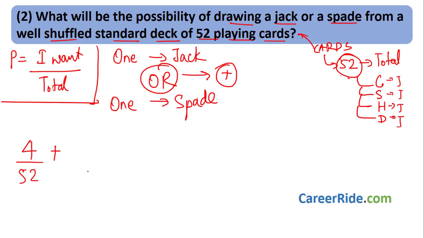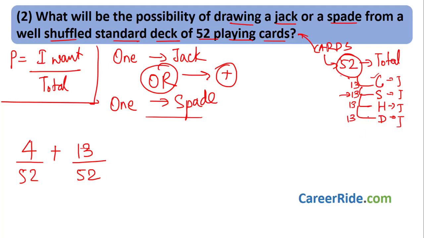Now the probability of picking out one card which is a spade. How many spade cards are there? There are 13 club cards, 13 spade cards, 13 heart cards, and 13 diamond cards, right? So there are 13 spade cards. I need one spade card. So there are 13 choices which I have. So what I want, 13 spade cards, divided by how much is the total? The total cards are 52.